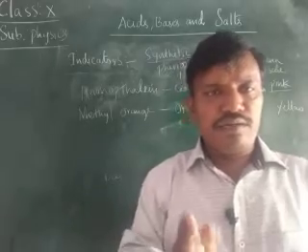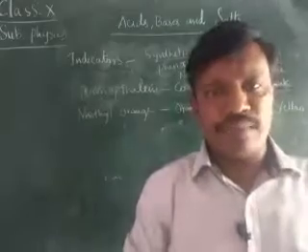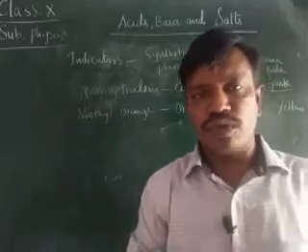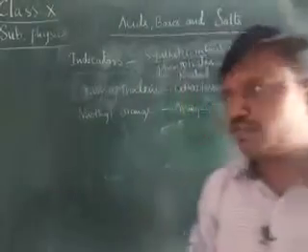And here, if red litmus is soaked in the base, it changes to blue color. Red to blue is a base. Blue to red is an acid. Therefore, this is about the indicators.